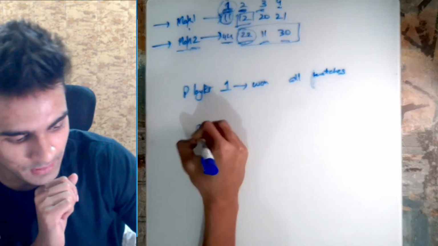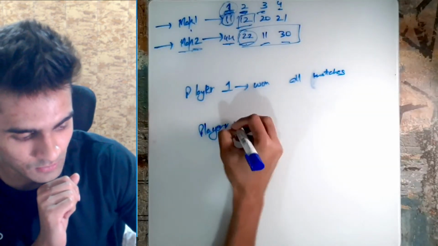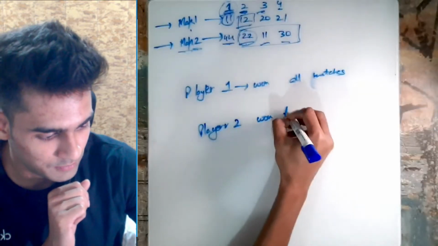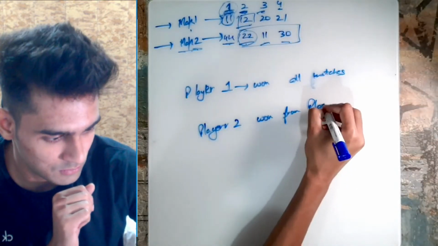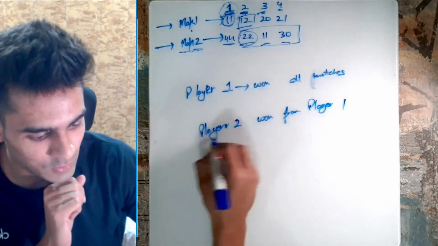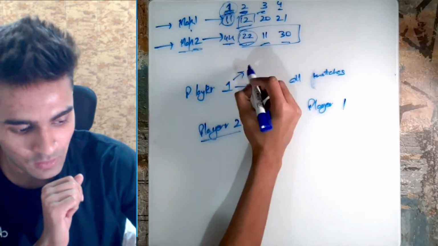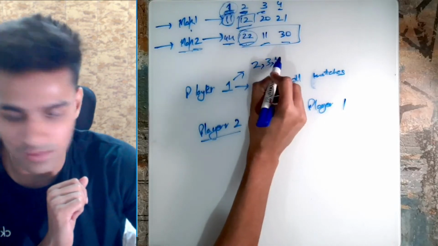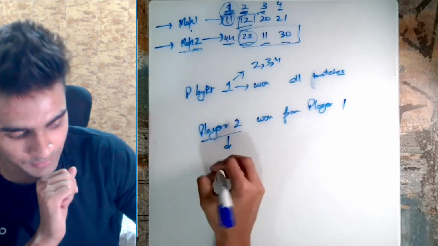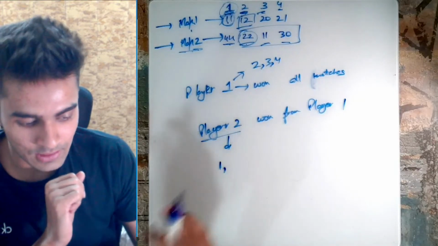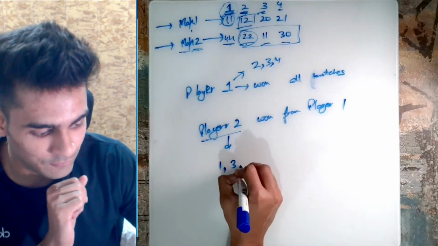Now player 2 won from player 1, and since player 2 won from player 1, we can say that player 1 was able to beat 2, 3 and 4 in some way. Now since player 2 could beat 1, he can say that there is a way he can beat 3 and 4 as well.